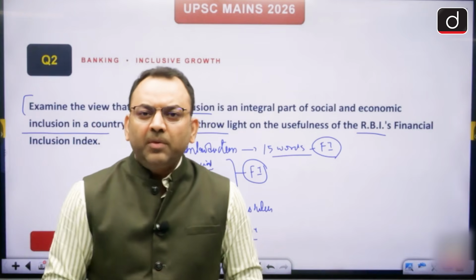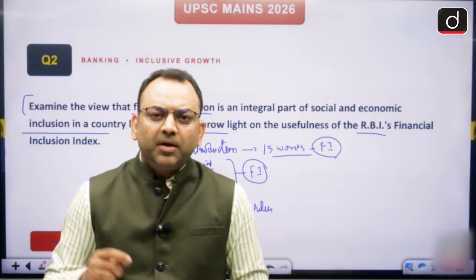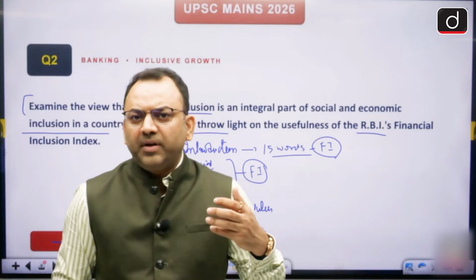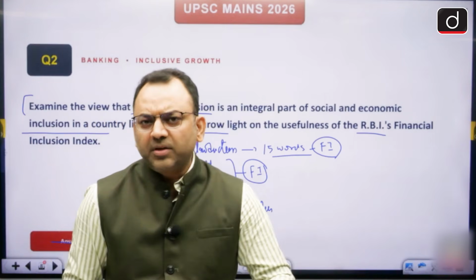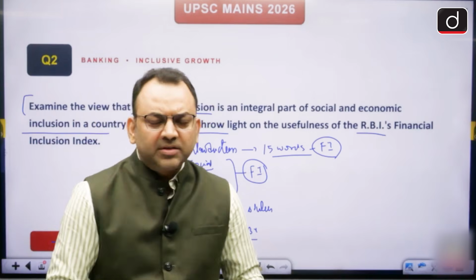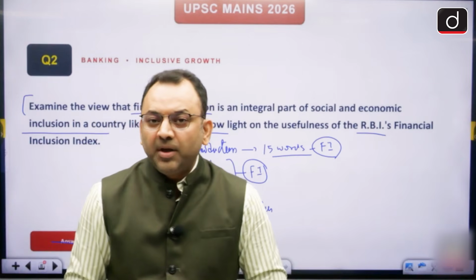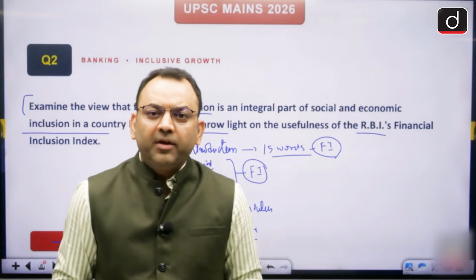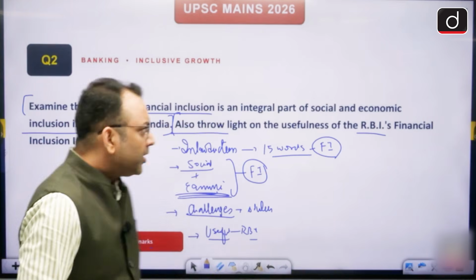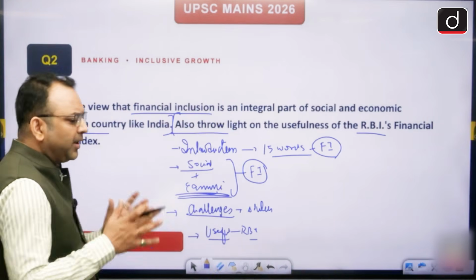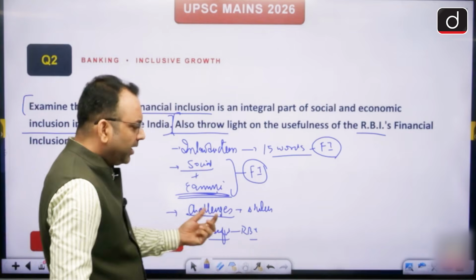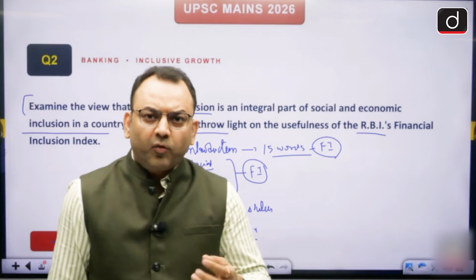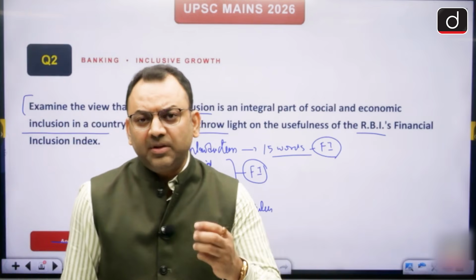The PM Suraksha Bima Yojana, you pay rupees 20 as a premium, you get a cover of 2 lakh rupees, the kind of death insurance or the accident insurance or the health insurance. So life insurance, health insurance, Atal Pension Yojana, the PM Kisan, the direct benefit transfer, they all are the social benefits that we get from the banking system. So you have to explain, elaborate, but the challenges will be there, that the literacy of the banking availability, right, the credit quality, the bank's own NPAs may be the challenge.